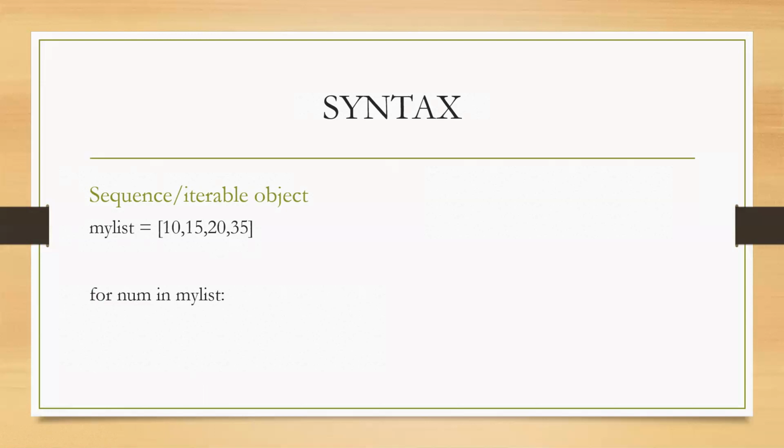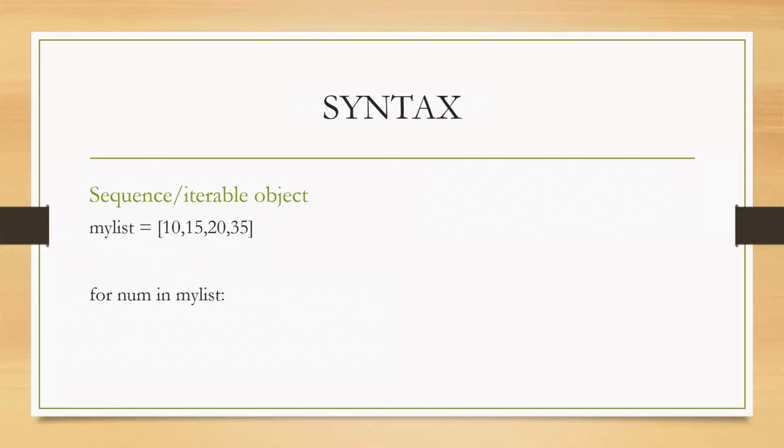While writing the for statement using a sequence or iterable object, the variable name that we use next to for can be anything that we are using for the first time, and the sequence or iterable object that we use after the keyword in should be predefined, right? In this case, we have already defined mylist, and that variable is used in this for loop.